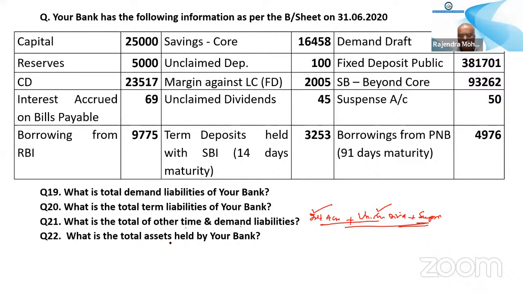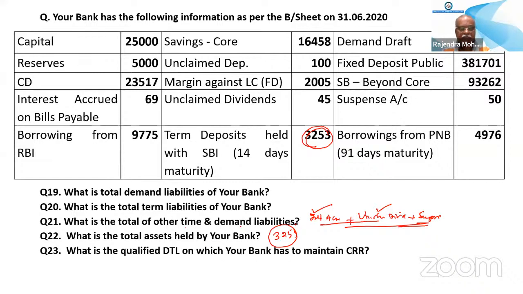Next question: what is the total assets held by your bank? What is the asset here? 3253, term deposit held with SBI. Only this is the asset. As per this information, this is the only asset. Okay. Next question: why is borrowing from PNB not taken into the liability?